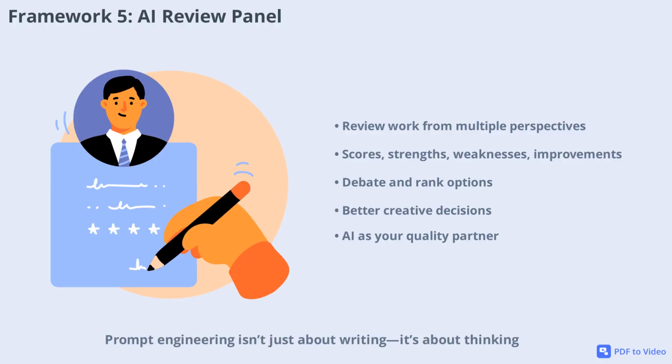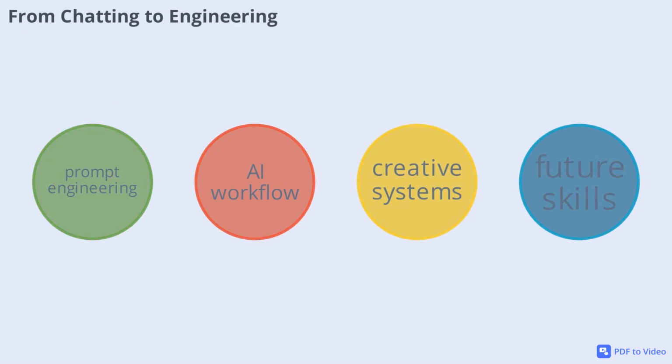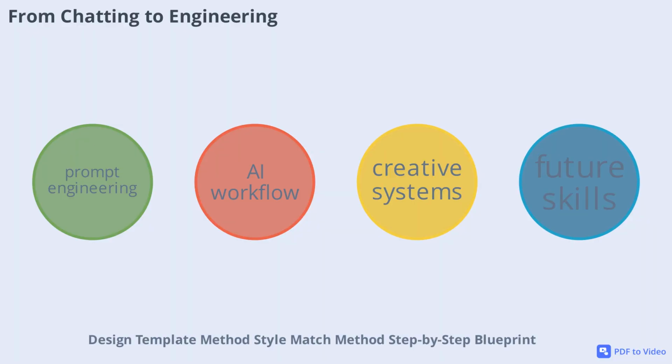Prompt engineering isn't just about writing, it's about thinking, testing, improving, and deciding with AI as your partner. Let's recap. The 5 frameworks: creative brief prompt, design template method, style match method, step-by-step blueprint, and AI review panel help you move from random prompts to repeatable systems. When you combine these, you stop using AI like a chatbot and start using it as a true production partner. You'll create better scripts, captions, designs, strategies, and decisions.